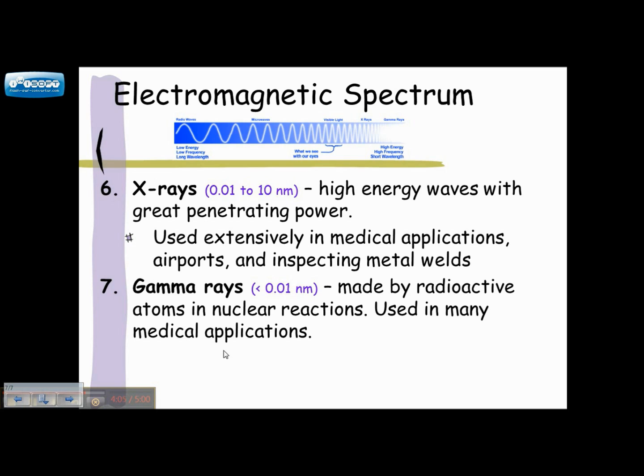Gamma rays are used to kill cancer cells, and mainly these gamma rays will kill any cell that it touches. So if it's a good cell, it'll kill it. If it's a cancer cell, it'll kill it. So if you focus these rays, you can actually kill the cancer cells with this thin beam of gamma rays. This is what we call radiation treatment.